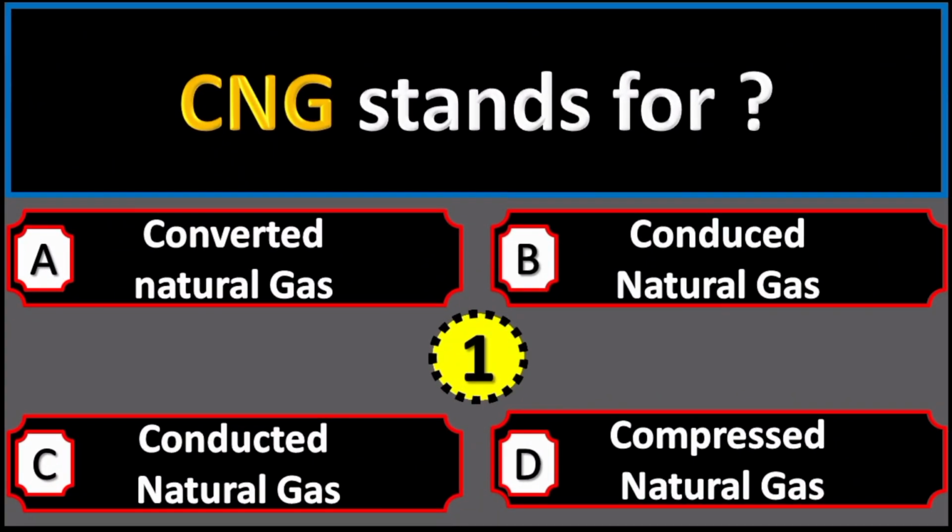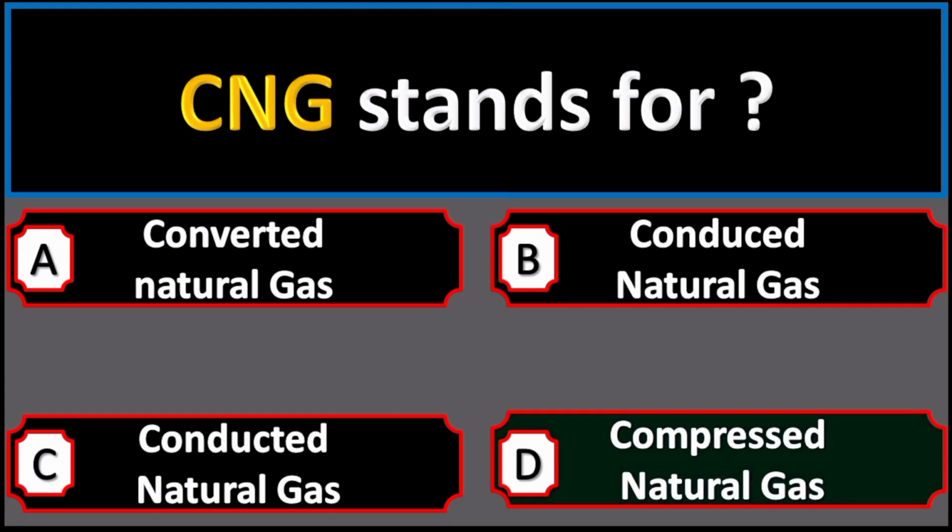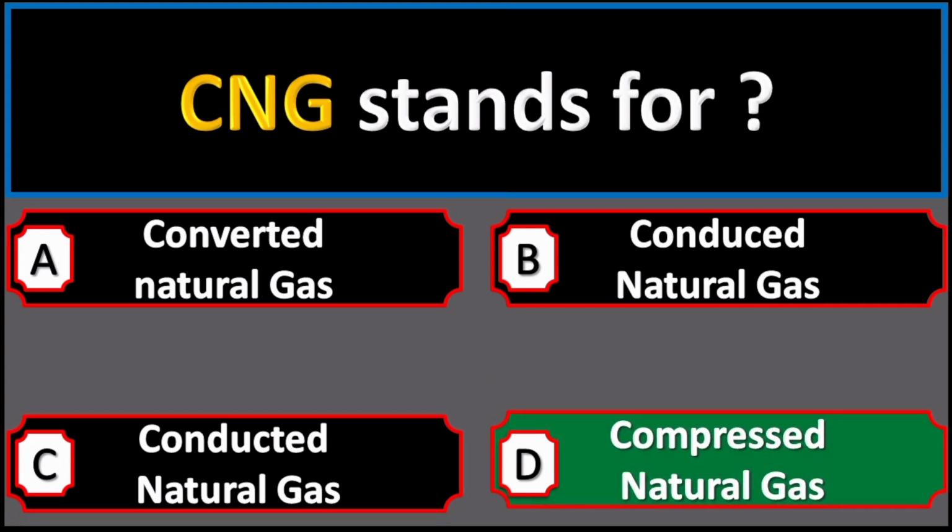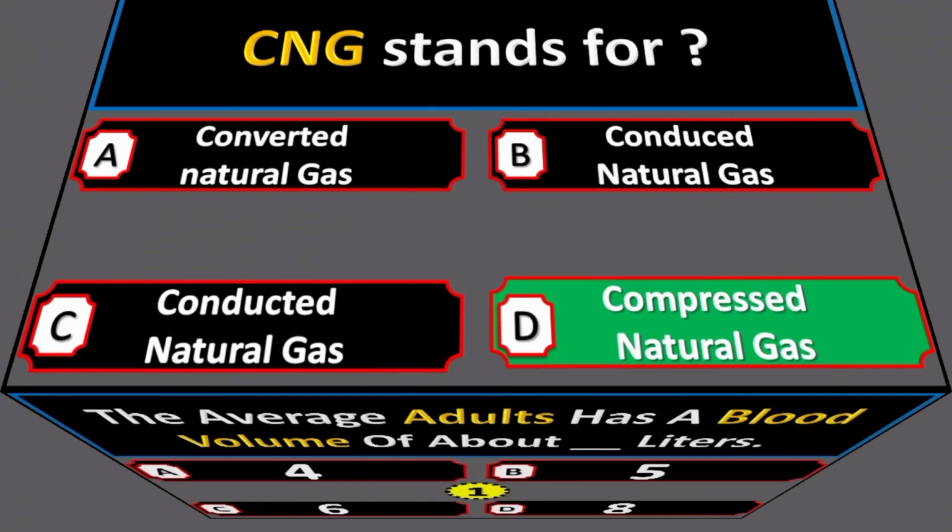CNG stands for option A converted natural gas, option B conduced natural gas, option C conducted natural gas, option D compressed natural gas. Right option is option D, compressed natural gas.